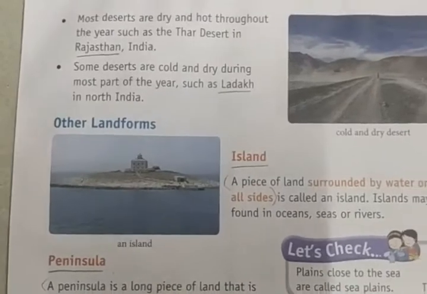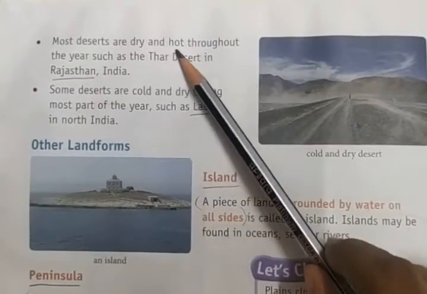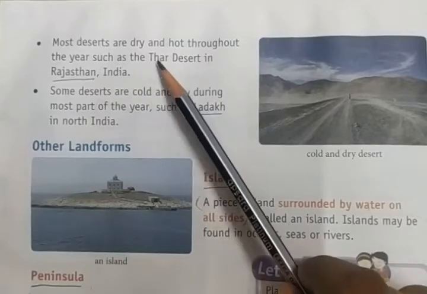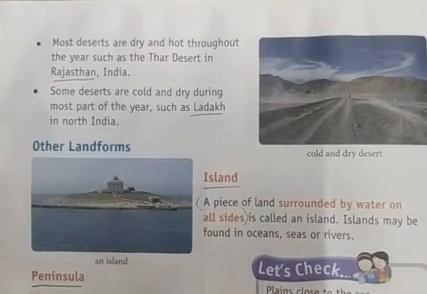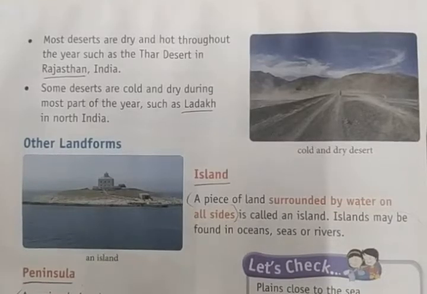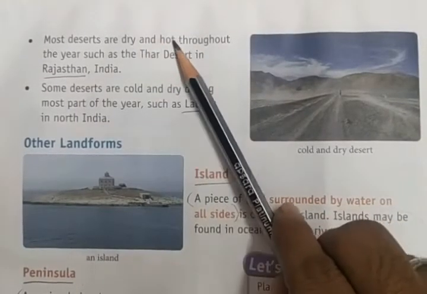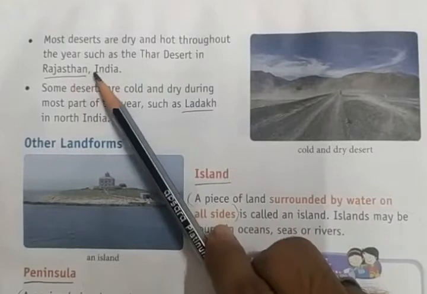So here you can see most deserts are dry and hot throughout the year, such as the Thar desert in Rajasthan, India. You can see it in Rajasthan.